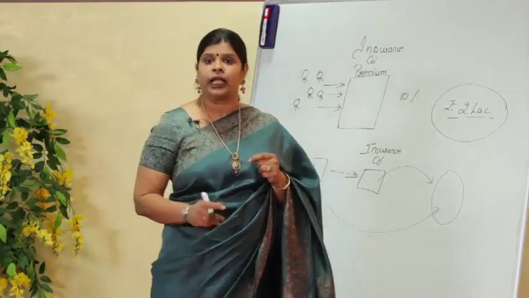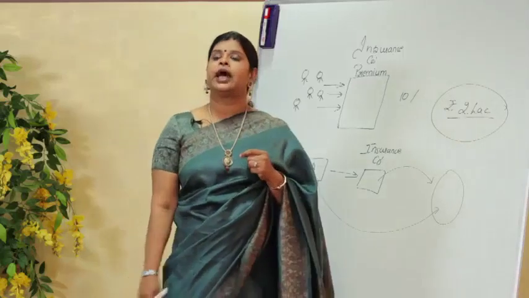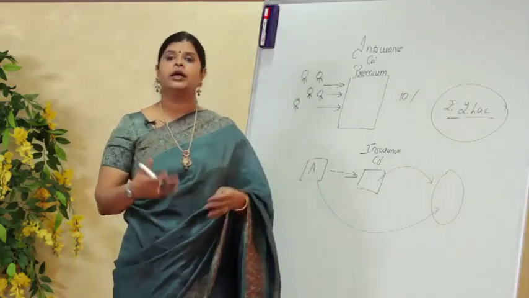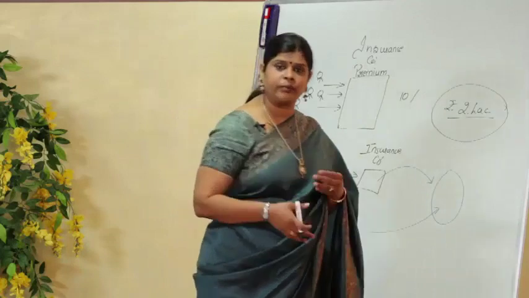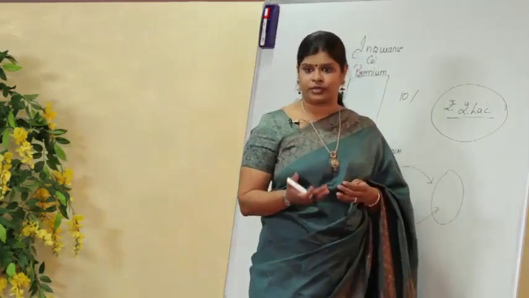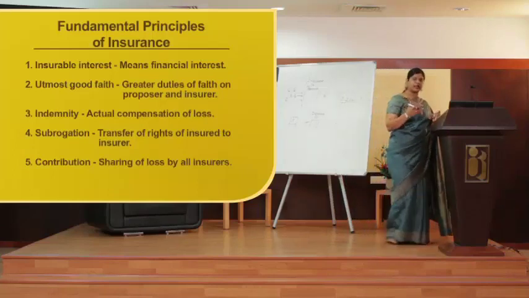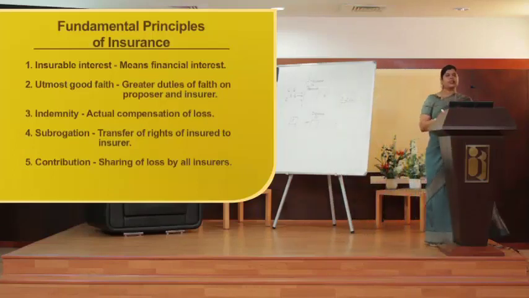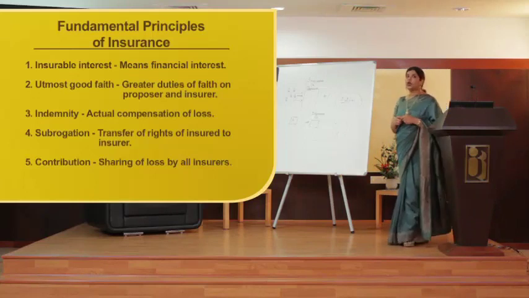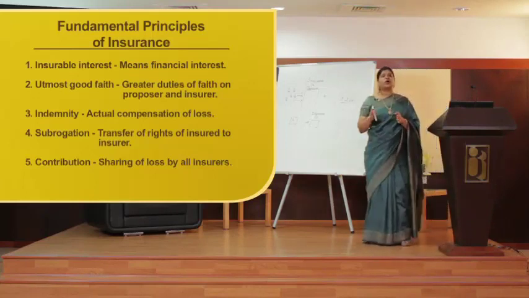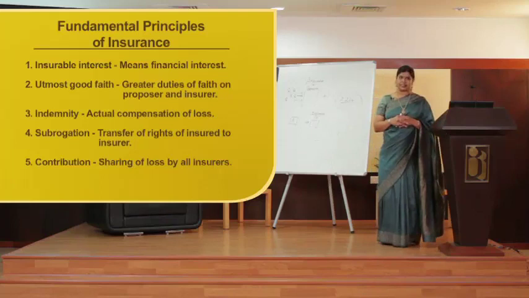It is not possible that I incur a loss of 2 lakh and the insurance company gives me a reimbursement of 4 lakh of rupees, wherein the loss which I have actually incurred is just 2 lakhs. So indemnity talks about making good the loss. Whatever is the loss, only that amount has to be compensated.